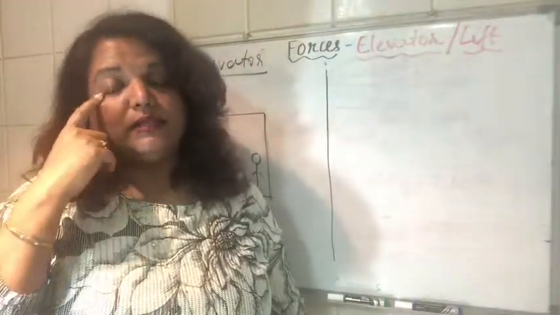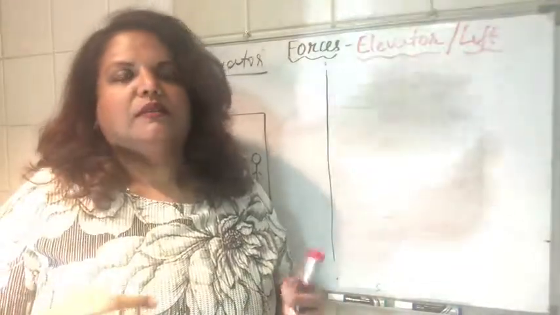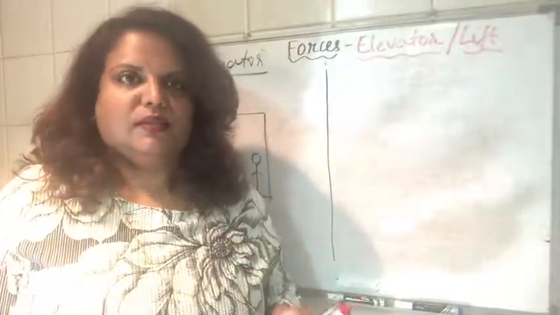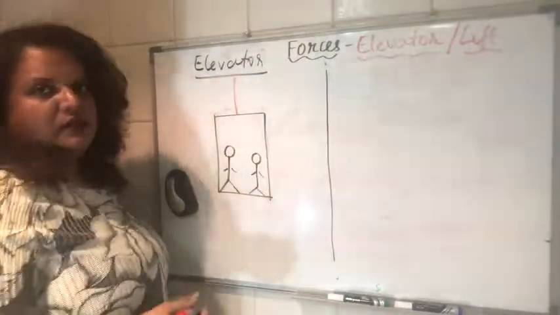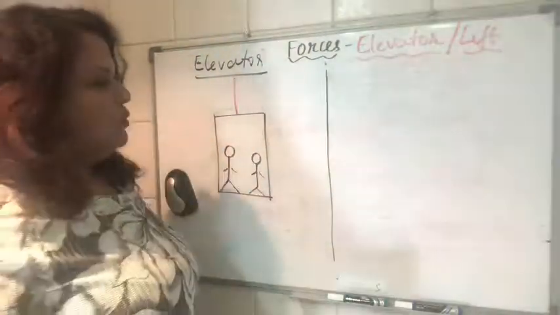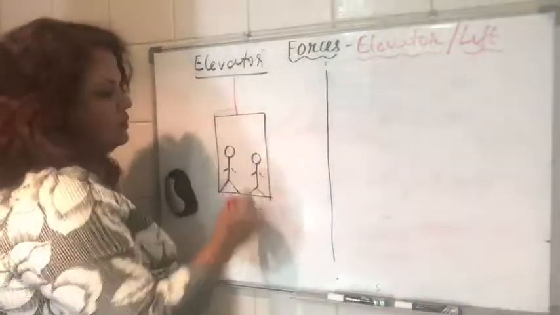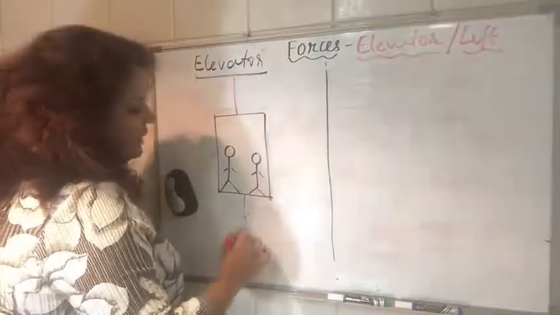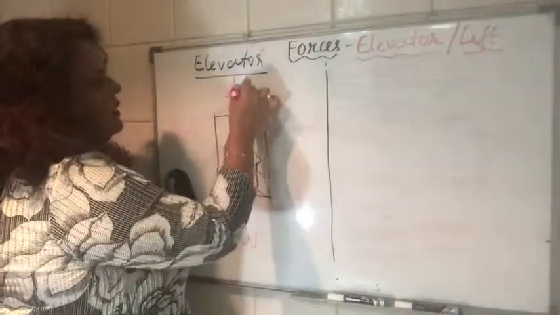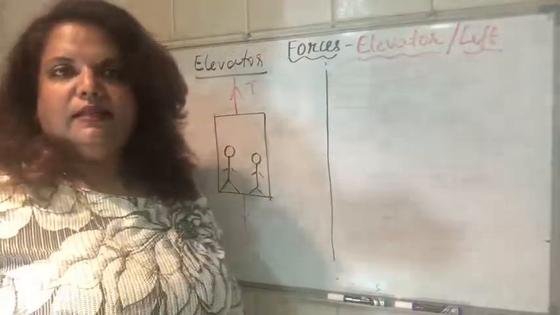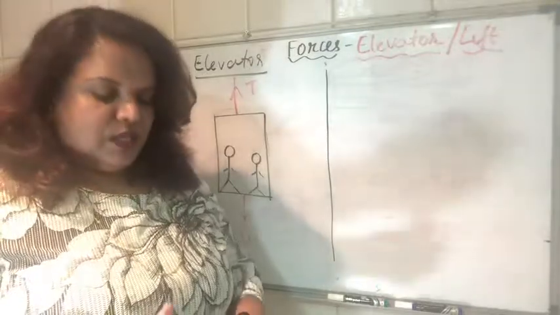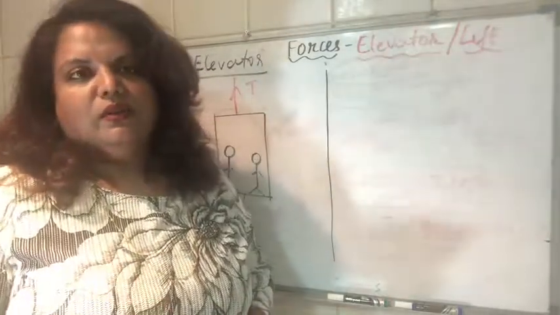We are looking at the lift as a whole, as an object. What are the forces acting on it? Of course, it will be connected with the cable, for it to move up and down, and the lift's weight will be acting down. So you'll have two forces, the tension in the cable acting up and the weight acting down. Now you have to think about how these two forces change based on the movement of the lift.